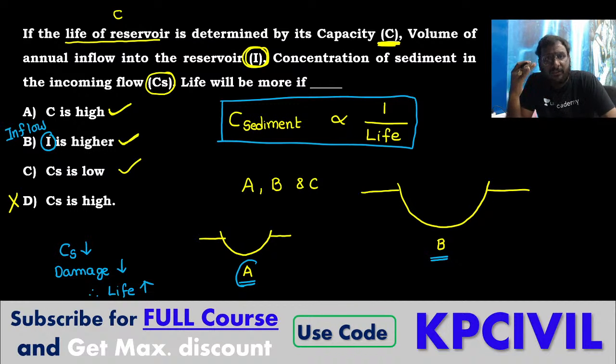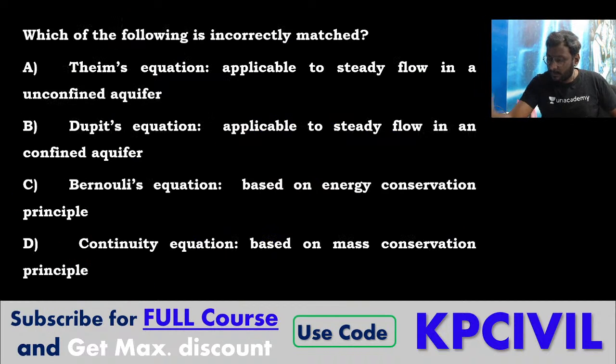If the previous flood is heavy, you give a larger reservoir. If the previous flood is a small flood, you give a smaller reservoir. Like that, inflow and capacity are interrelated. Now, all are correct.